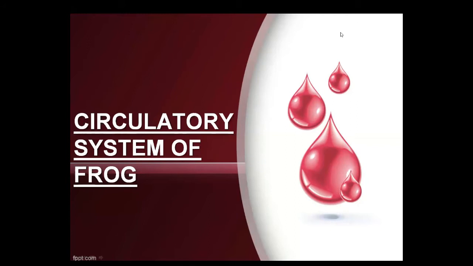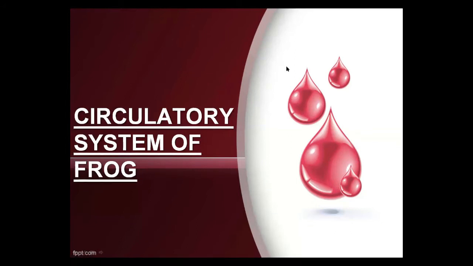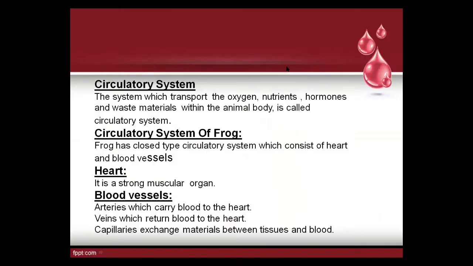Okay, beta. Now today we are starting the topic circulatory system of frog. We are studying chapter 2 and the topic of today is circulatory system of frog. First, I will define what a circulatory system is. The system which transports the oxygen, nutrients, hormones and waste material within the animal body is called the circulatory system.